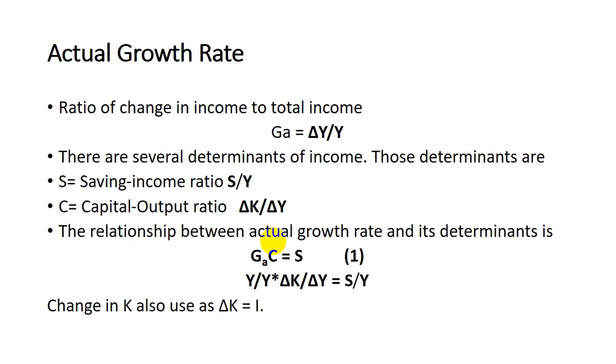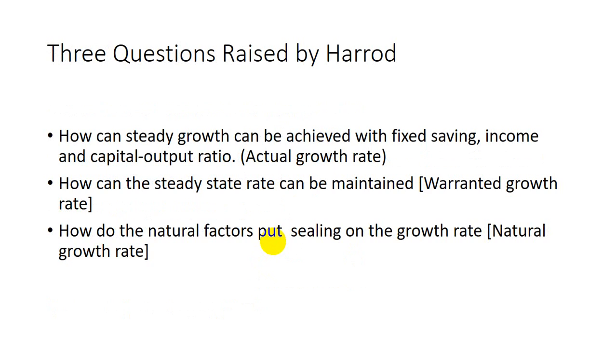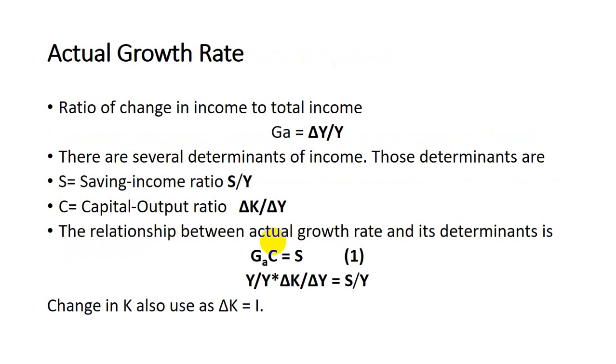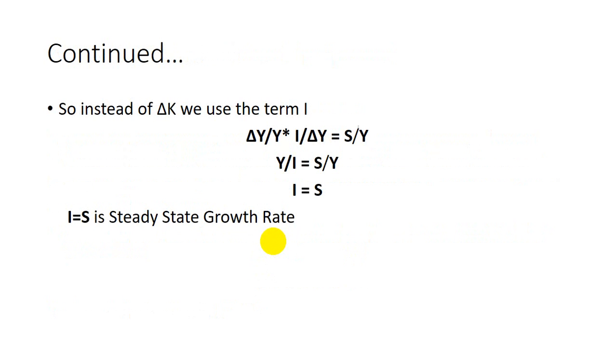So this is the answer to the first question, which is about actual growth rate. The first question raised by Harrod is how steady growth can be achieved with fixed saving income and capital output ratio. The answer is what we have discussed just now. In the end, when I is equal to S, this is the point where our economy is in equilibrium, and we achieve the steady state growth rate. The warranted growth rate and natural growth rate we will discuss in upcoming slides.